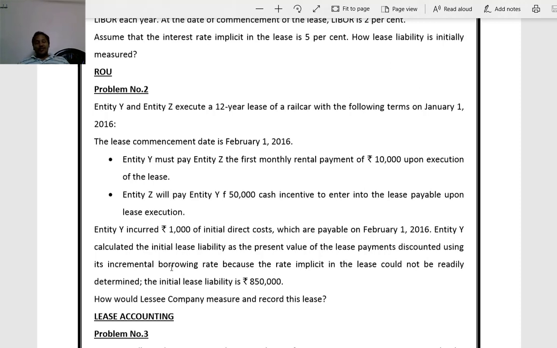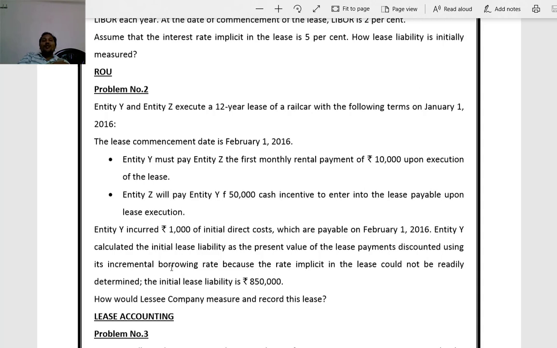Lease document preparation costs. So initial direct costs are like commission, lease document preparation costs, legal fee for execution of the lease, and payments made to existing tenants to vacate the place. All these are initial direct costs.